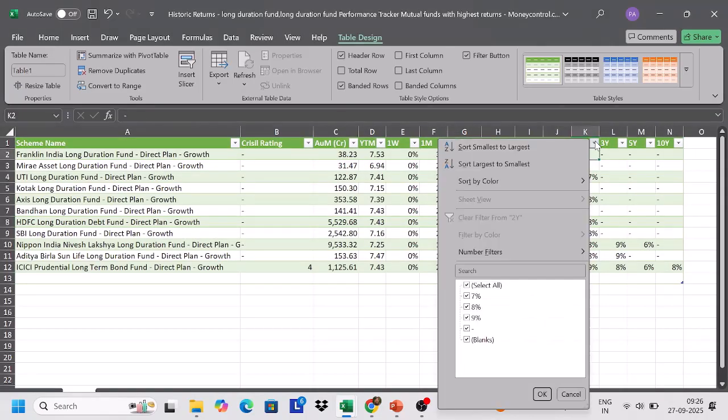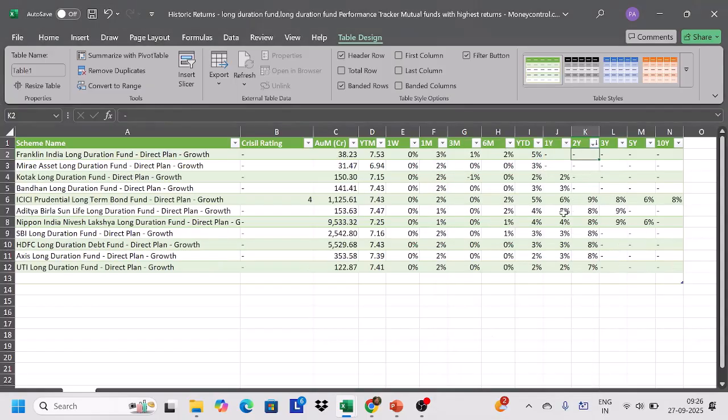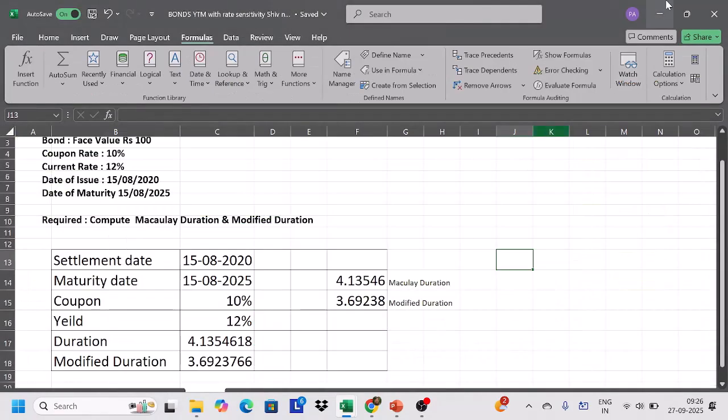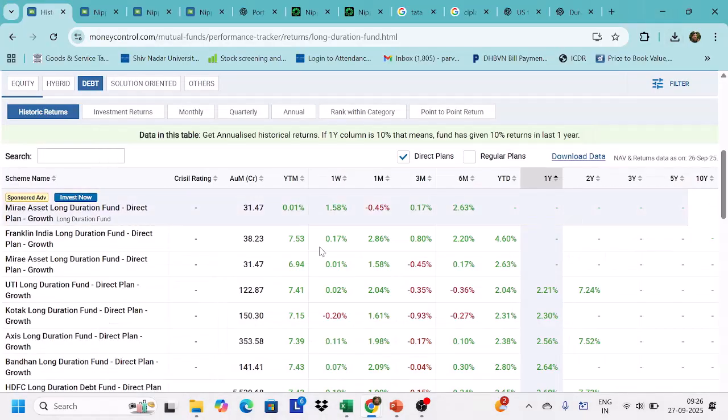So if you look at, for example, a 2 years return, these funds have given a maximum return of 9%. Okay. And the 1 year return has been quite muted. If you look at these funds and see where they have invested the money, let's look at a Mirae long duration fund or maybe a Franklin India duration fund. So where they have invested, we'll find the full details about this fund.